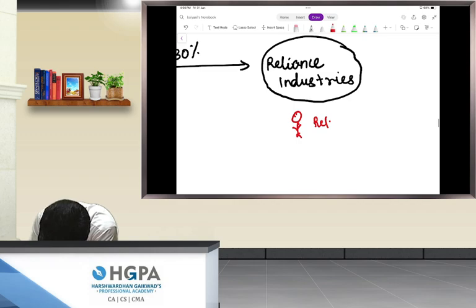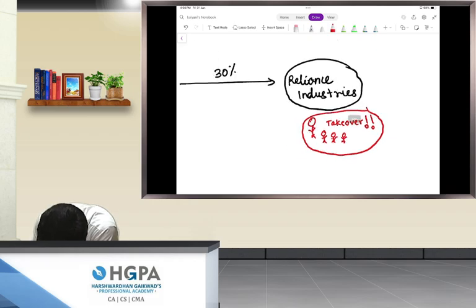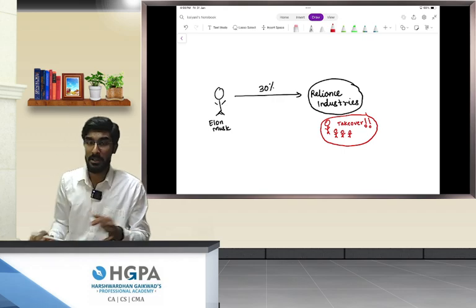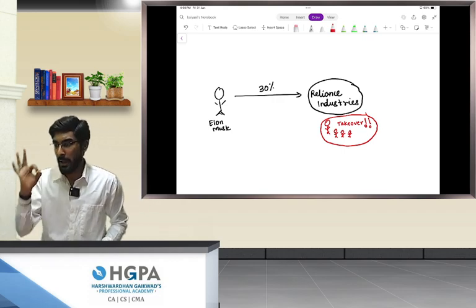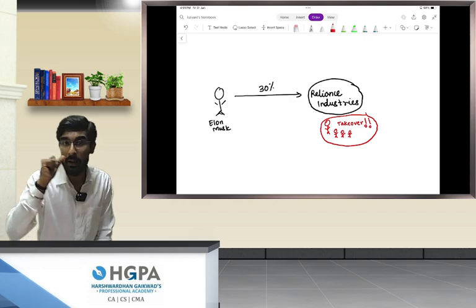Reliance takeover. As soon as Elon Musk acquires a 30% stake in Reliance Industries, every single public shareholder will be of the opinion that Reliance Industries is going to be taken over.